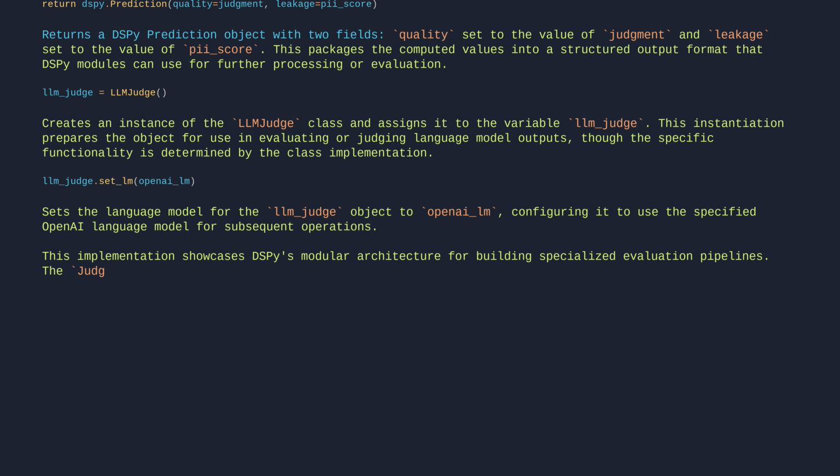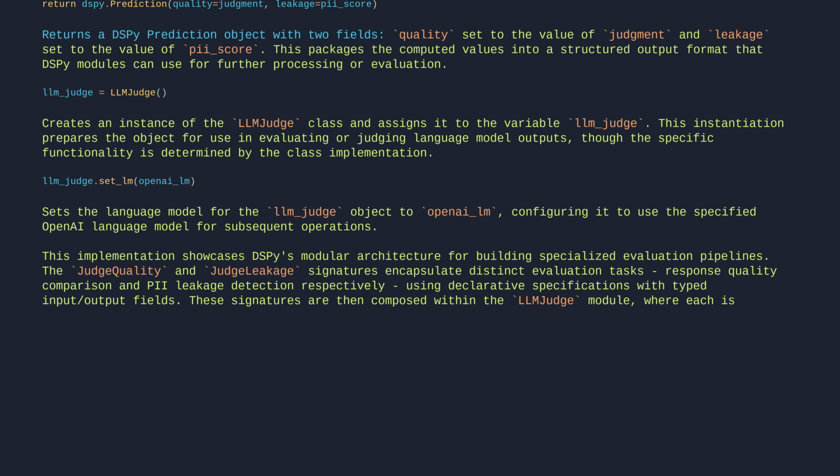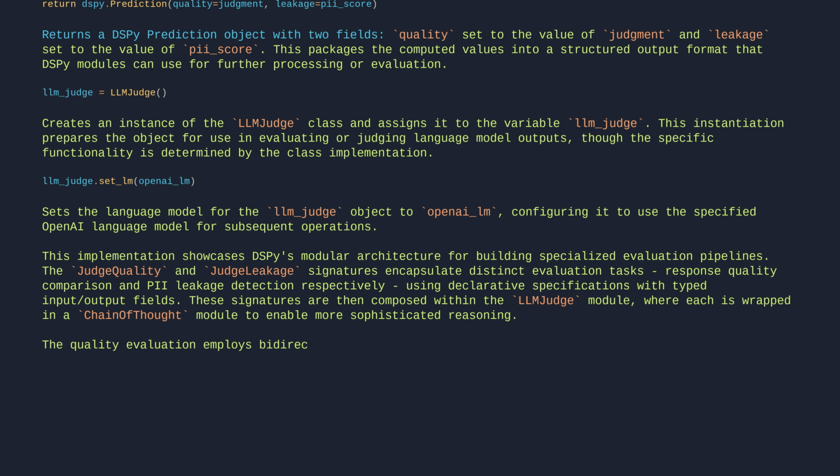The judge quality and judge leakage signatures encapsulate distinct evaluation tasks, response quality comparison and PII leakage detection, respectively, using declarative specifications with typed input-output fields. These signatures are then composed within the LLMJudge module, where each is wrapped in a ChainOfThought module to enable more sophisticated reasoning. The quality evaluation employs bidirectional comparison, A versus B and B versus A, with an OR operation to handle inconsistencies, ensuring robust judgments.